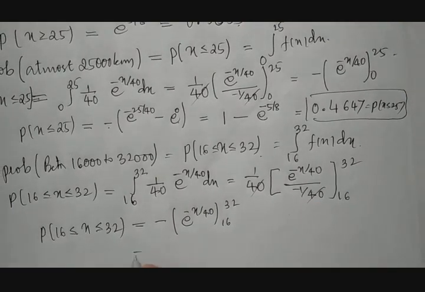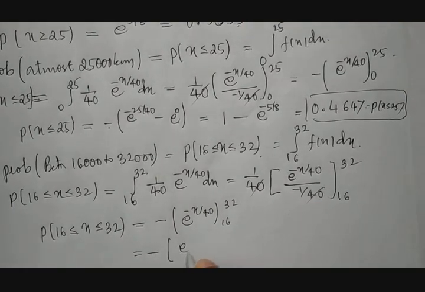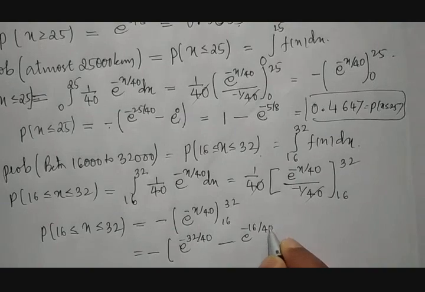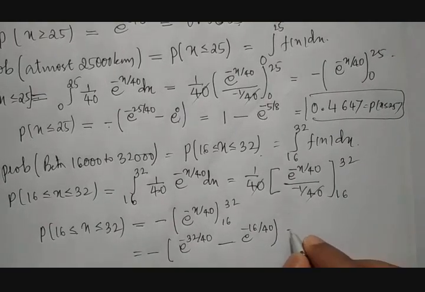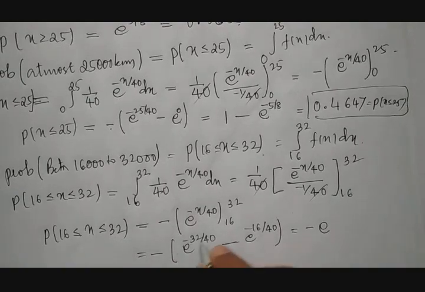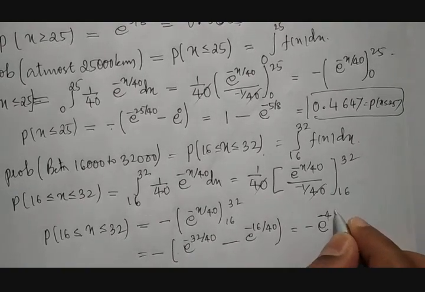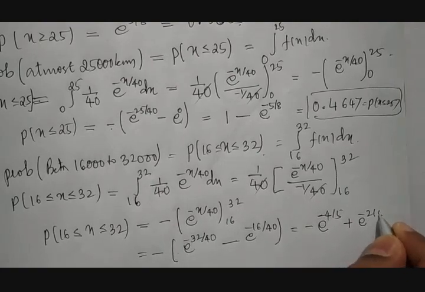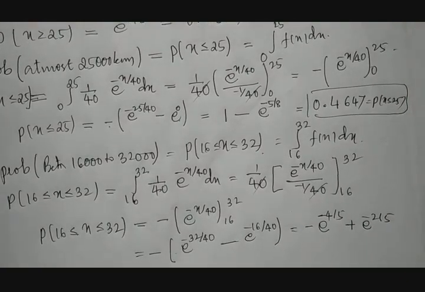Take this value: it is minus of e raised to minus 32 by 40 minus e raised to minus 16 by 40. If you take its ratio, it will be something like minus e raised to minus 4 by 5, minus of minus is plus, e raised to minus 2 by 5.